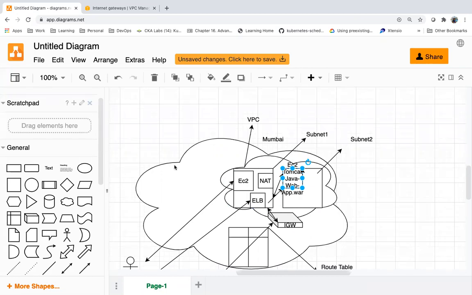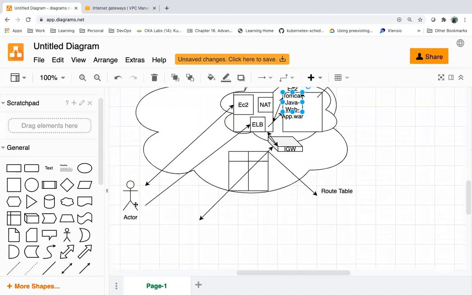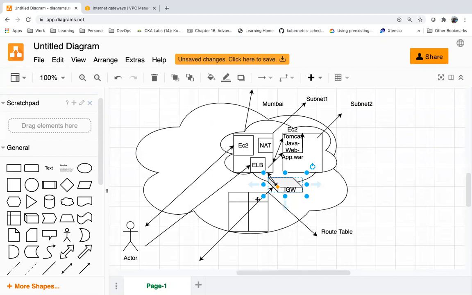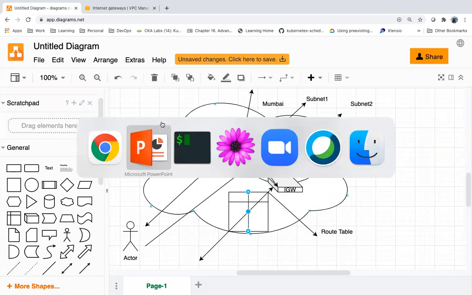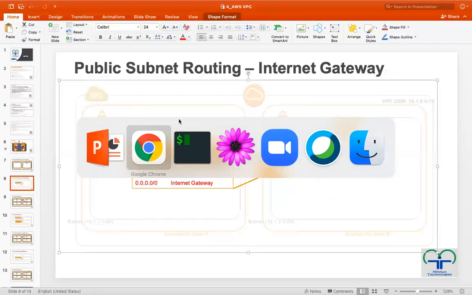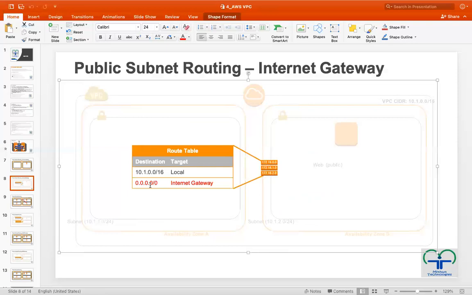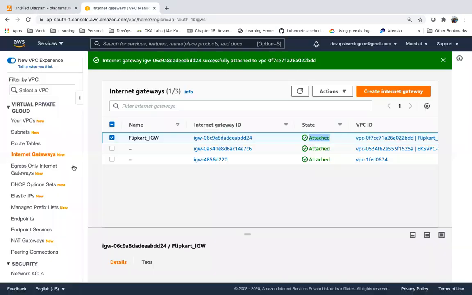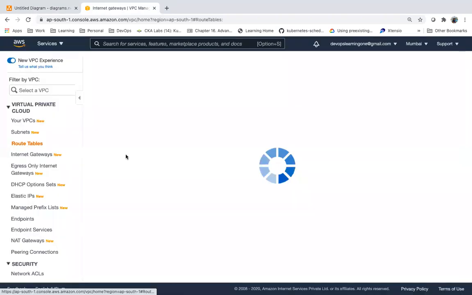Now I am not able to access the server from outside. I have an IGW, but the routing is not defined between this subnet and this IGW in the route table. So let me do that. This is missing now. We have not defined the route table. So let me go to route table.